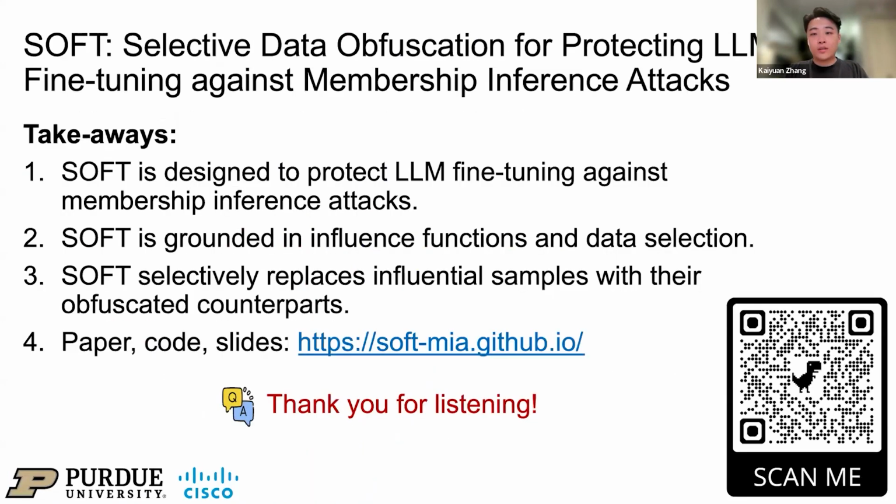To summarize, what are the key takeaways from our work? First, we have shown that standard LLM fine-tuning presents a significant and practical privacy risk from membership inference attacks. Second, we propose SOFT, a novel defense that is built on the principle of selectively identifying and obfuscating only the most influential and vulnerable data points. Finally, our experiments confirm that SOFT is highly effective. It offers a practical and scalable solution that successfully balances strong privacy protection with high model utility. All of our code and data are available at the link provided.